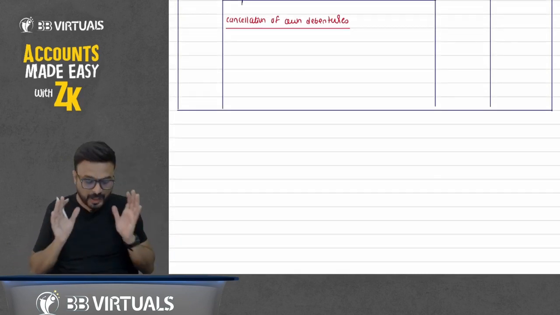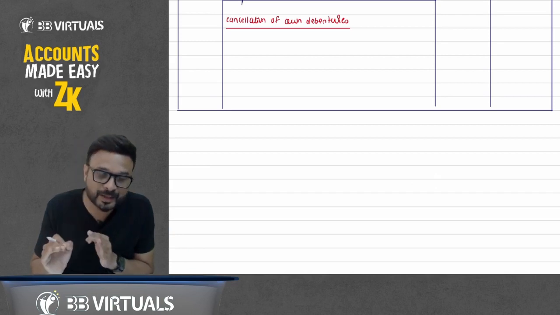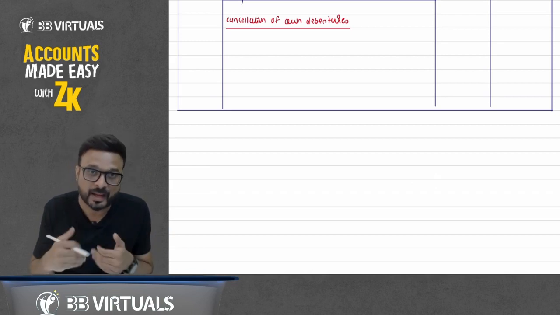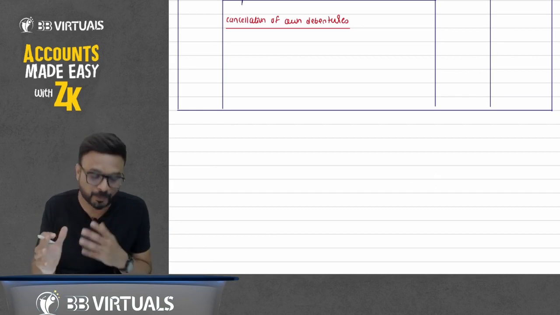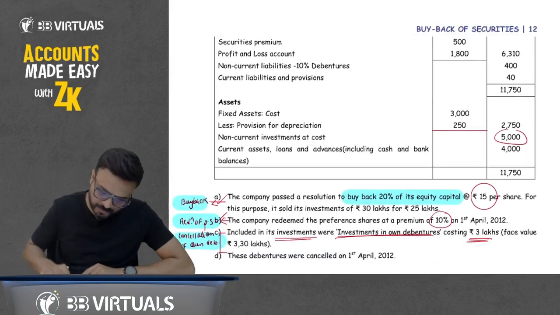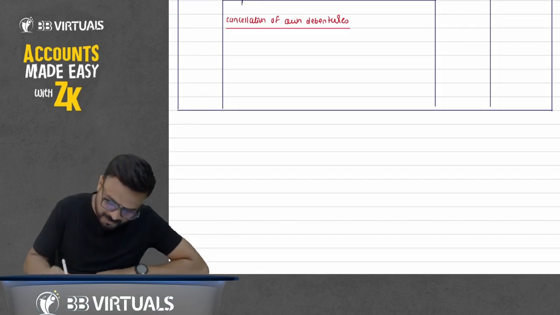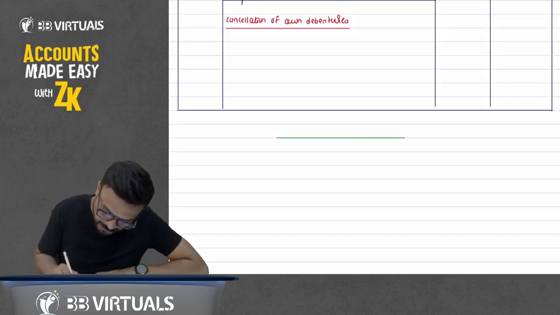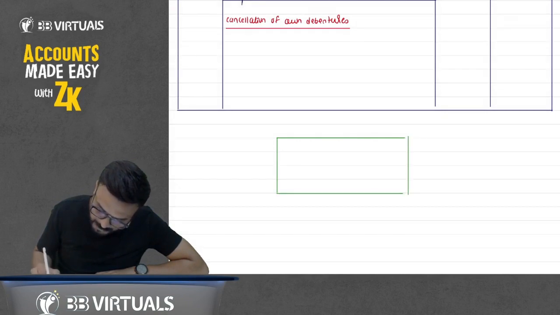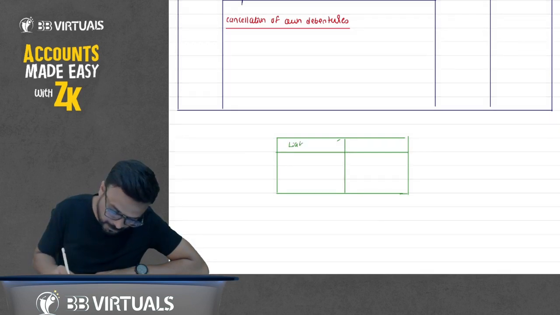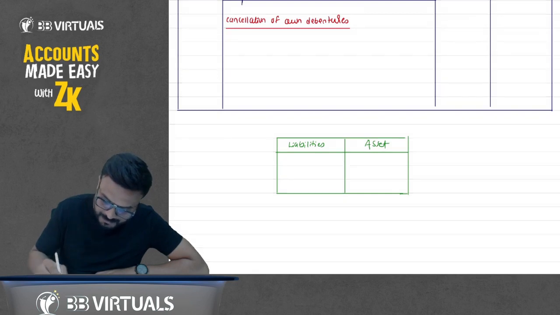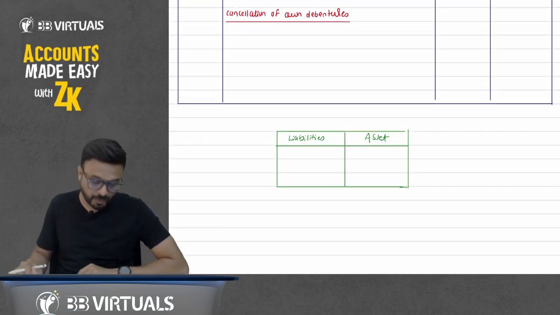Whenever I use any color other than blue, that is for reference. No need to write it in the examination. I am writing it for reference; when you do the revision, it will help you. Suppose this is a balance sheet, of M Limited, any company. In the balance sheet there is a liability side and an asset side. This is the liability side, liabilities, and this is the asset side. Do you understand this point? What happened here?